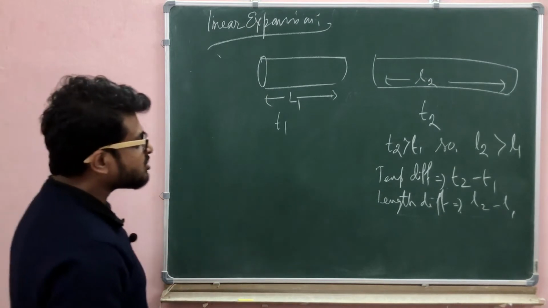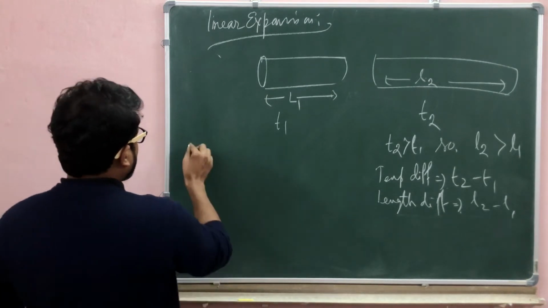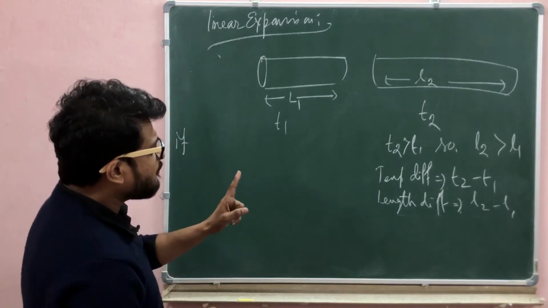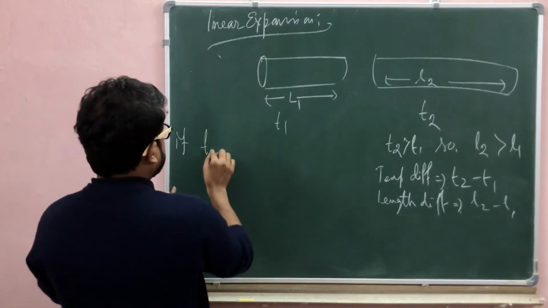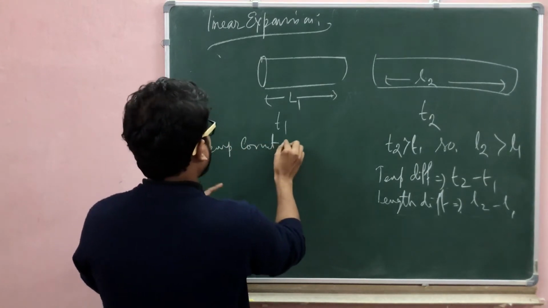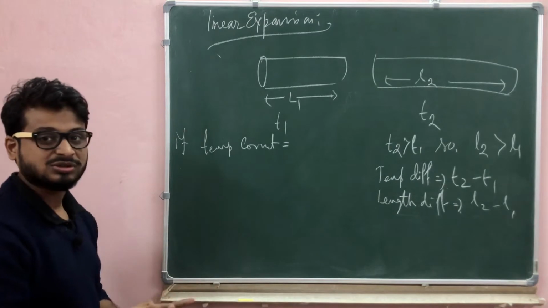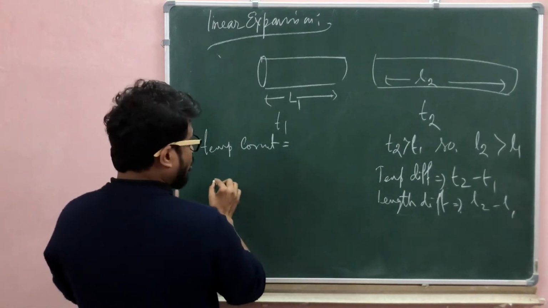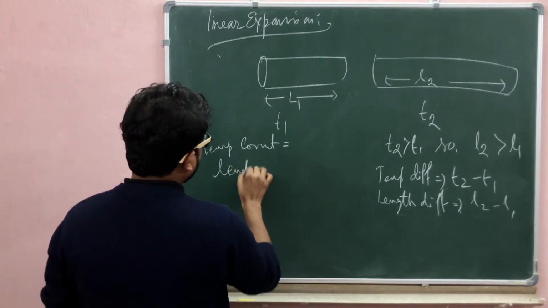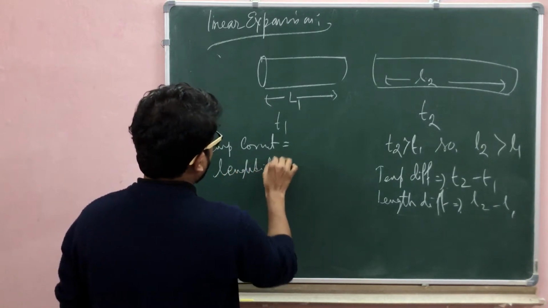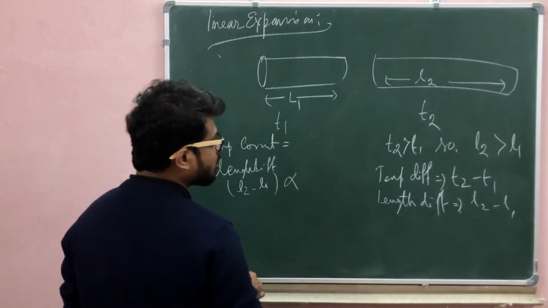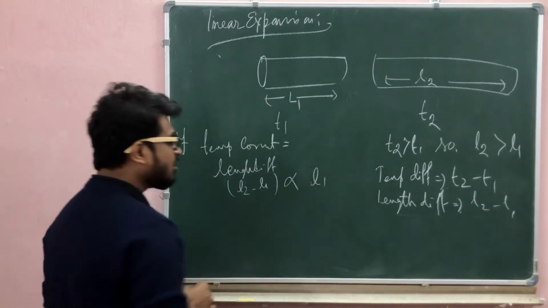Now the expansion law: if the temperature difference is constant or fixed, then the change in length, L2 minus L1, is directly proportional to the original length L1.